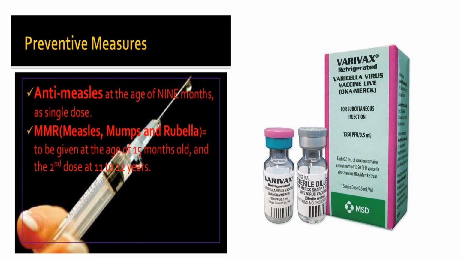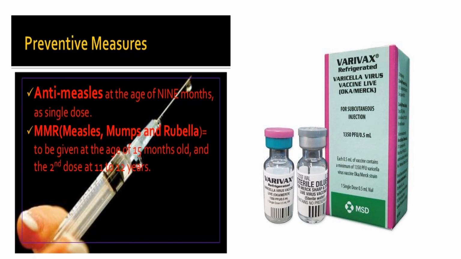Rubella vaccination is not available separately. It occurs in combination with measles and rubella, and the first dose is given at 15 months of age, and the second dose at 11 to 12 years. In Pakistan, it is given at 4 to 5 years of age.